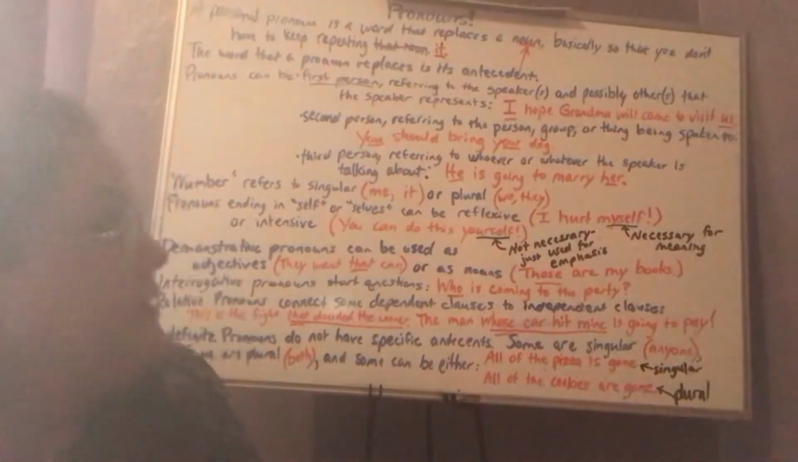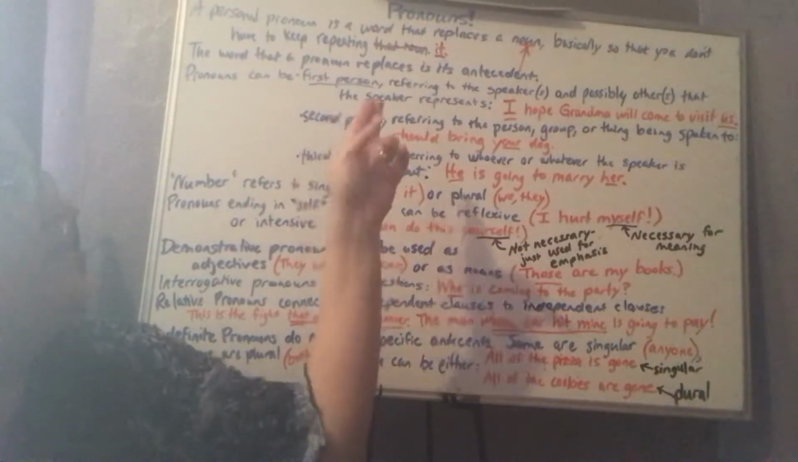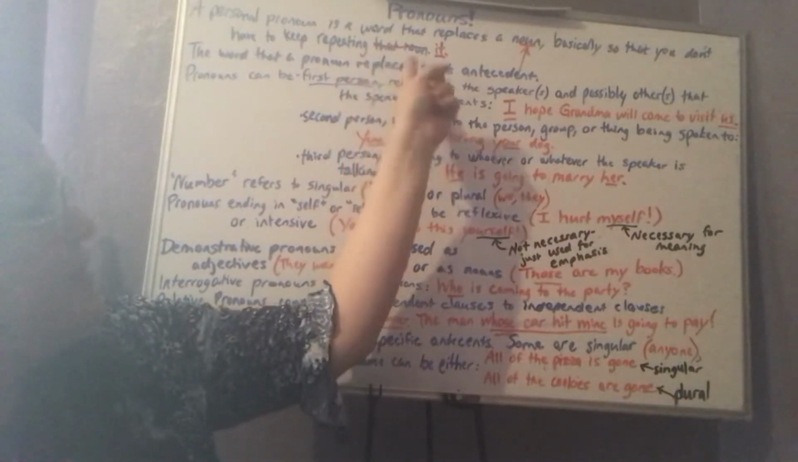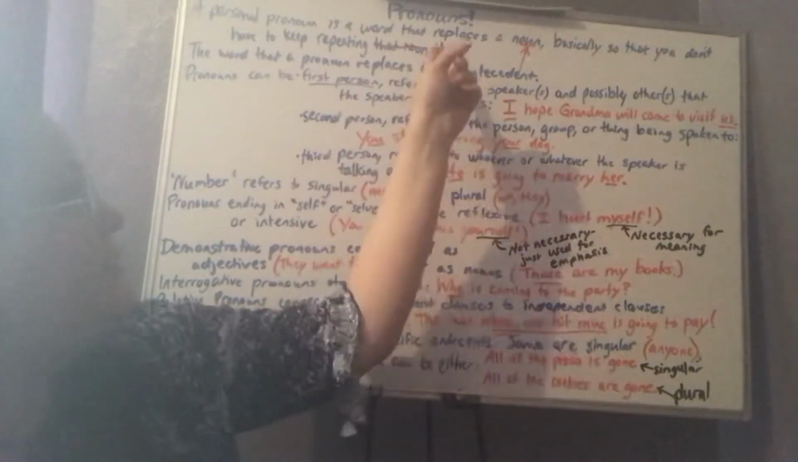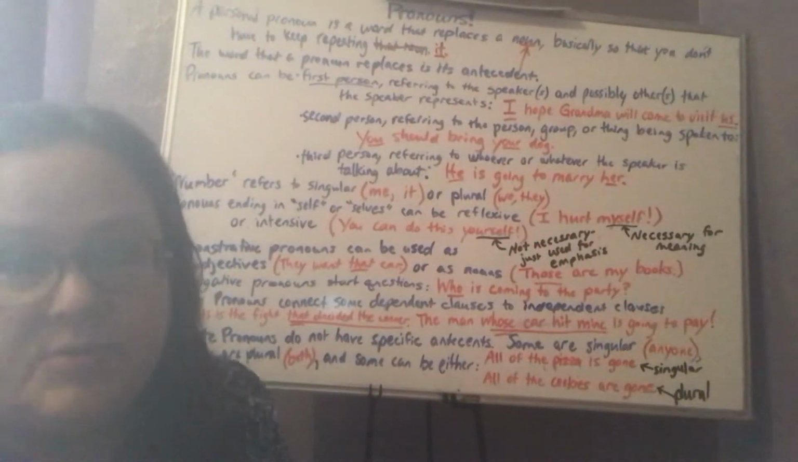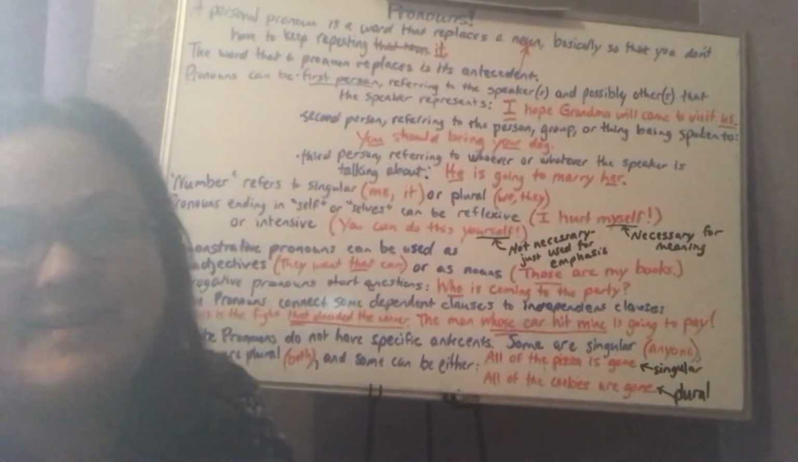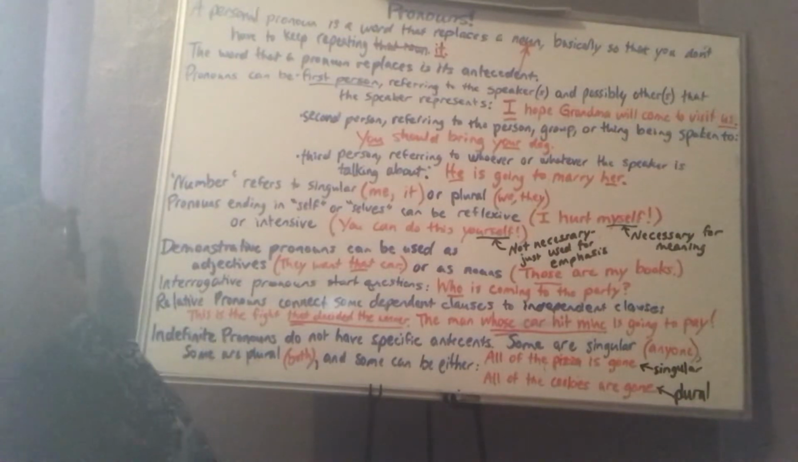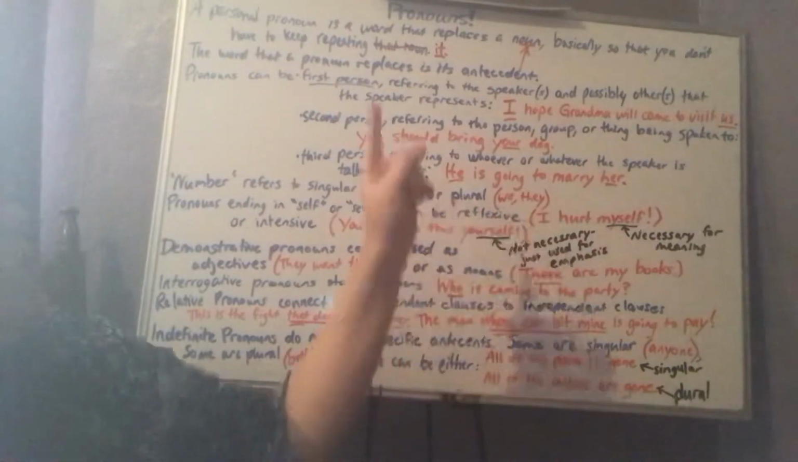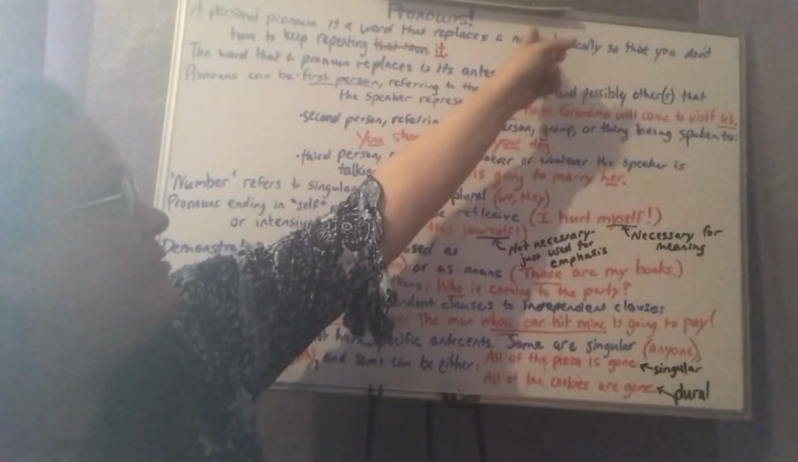Anyway, it says here, a personal pronoun is a word that replaces a noun basically so that you don't have to keep repeating that noun. And I crossed out that noun and I put it. And it, even though it does not talk about a person, is a personal pronoun because it replaces the noun. Okay. And next it says the word that a pronoun replaces is its antecedent. So the antecedent of the pronoun it is the word noun here.